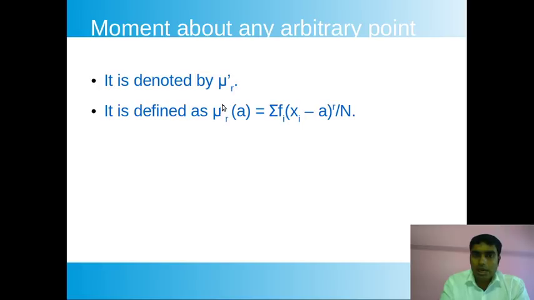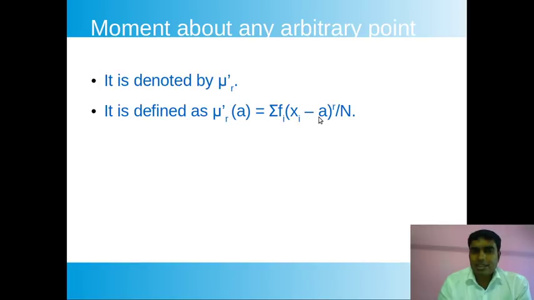So mu r dash, the arbitrary moment of order r about a, where a is our arbitrary point. You can take this a as any floating point, any decimal point, any integer. Around that we can find the arbitrary moment using this equation: sum over fi times xi minus a to the power r, by n. The whole sum is divided by n. N is the total number of points in the data set, fi is the frequency of the corresponding xi value, and a is our arbitrary point, as I told you before.